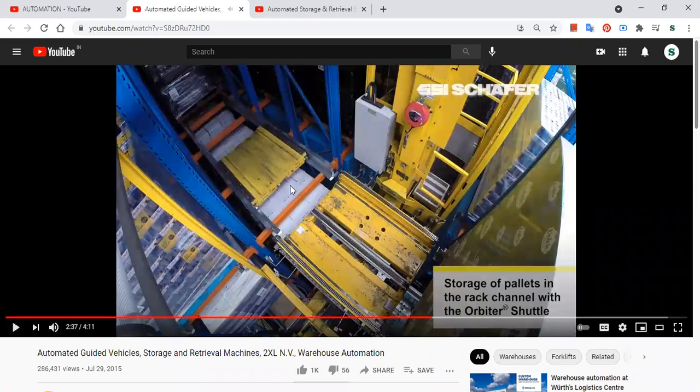This is called a shuttle. This shuttle will take the load in and then it will come back. It'll push and place it down, and then it will come back. That's a shuttle, to move in and out. And then this SR machine will go to the next storage rack wherever it has to pick. It will pick another unit load and then take it to the pick and deposit station.